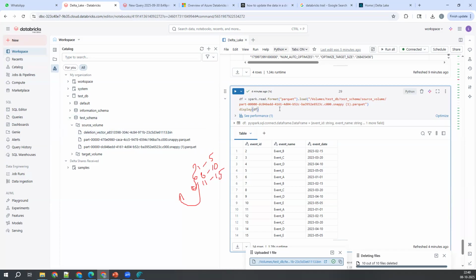Shiva, when we use extended history, right, it will give optimize on the latest one only, right? Because optimize will not happen every time. But when we see the extended history for the deletion, we got two records, right? One is delete and optimize. So after we did the updation, again when we see extended history, it is not given as two, optimize. Only optimize for the latest one. Correct. Update only. Correct.